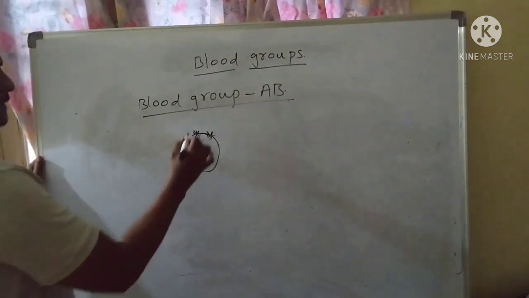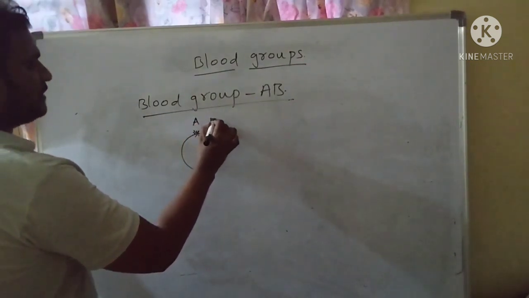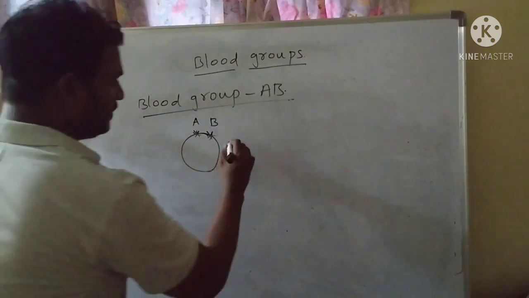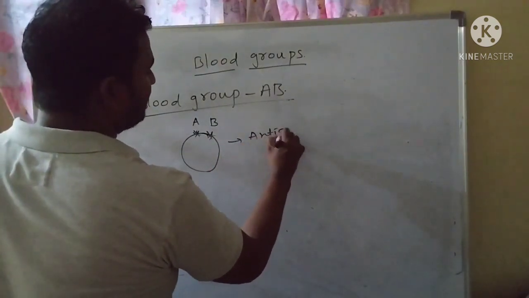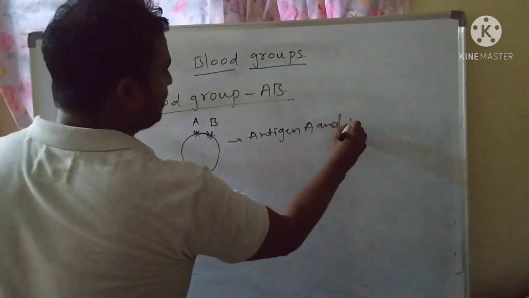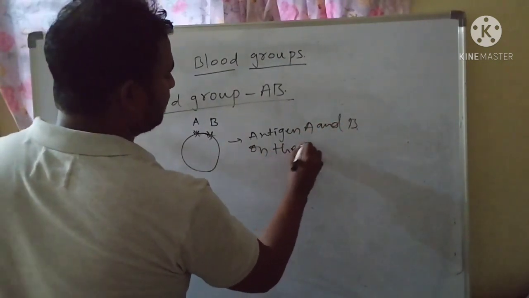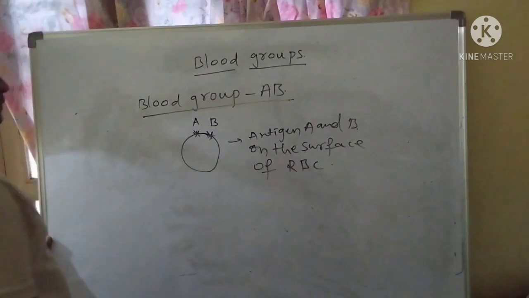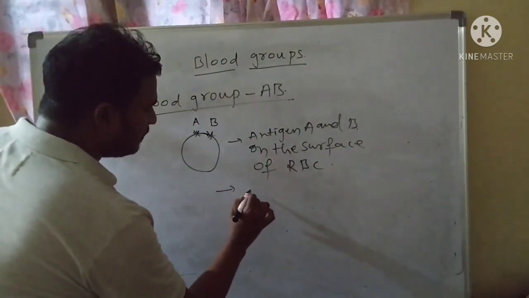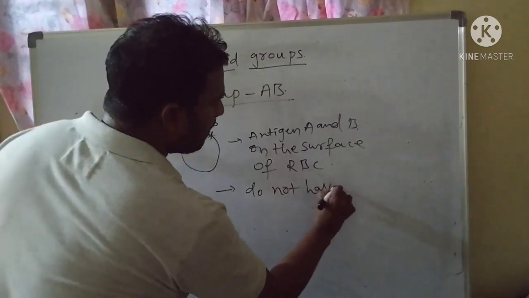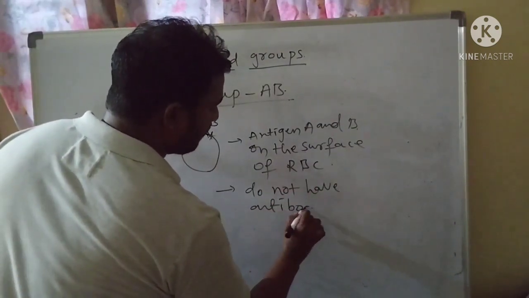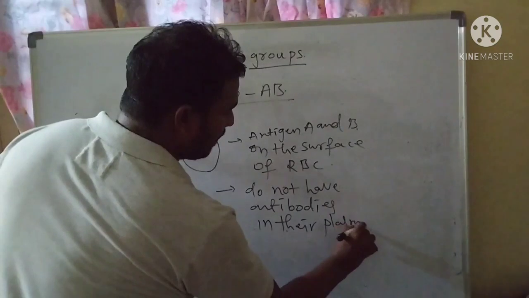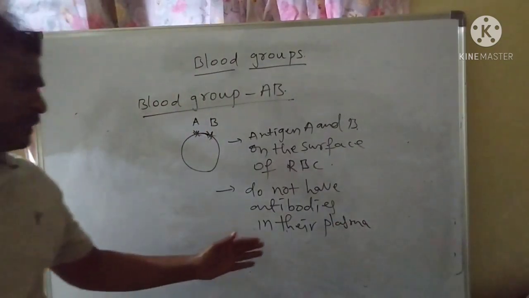They have antigen A and antigen B on the surface of the RBC, but they do not have antibodies in their plasma.